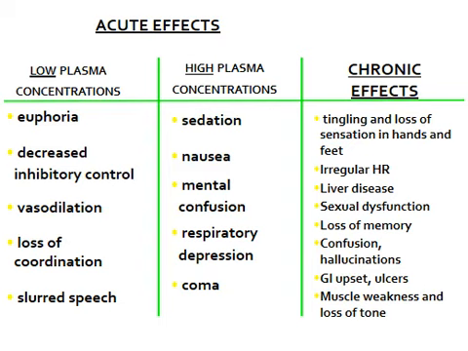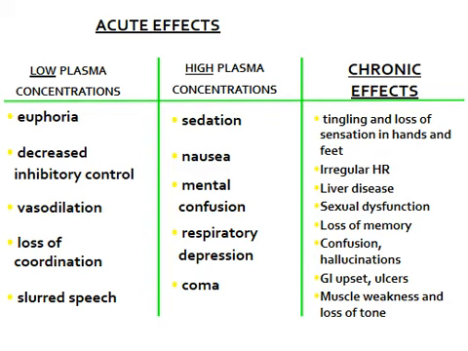In terms of its effects, we can separate them into the acute versus chronic effects. At low plasma concentrations, we can see a euphoria. We can see a reduction in inhibitory control, that concept of disinhibition release. There's some local vasodilation. There is a loss of coordination, and then there's slurred speech as that blood alcohol concentration climbs. At higher plasma concentrations, the patient can be sedated severely.